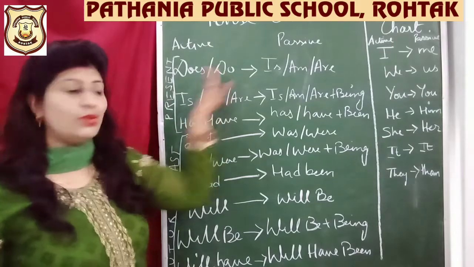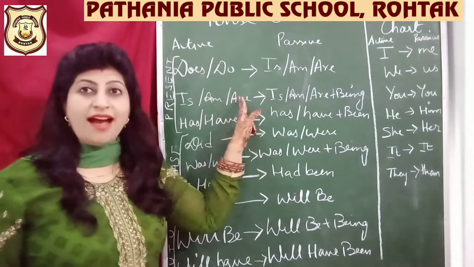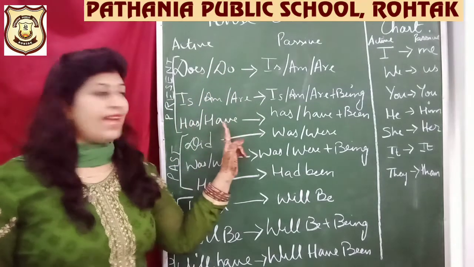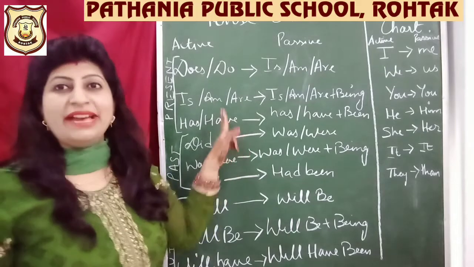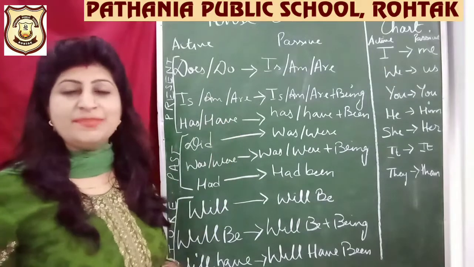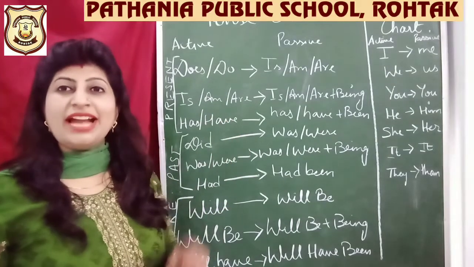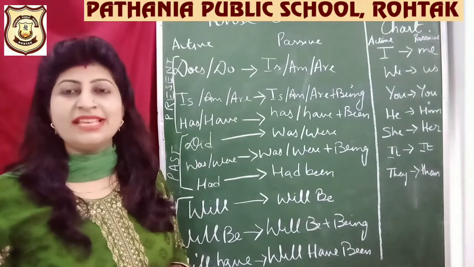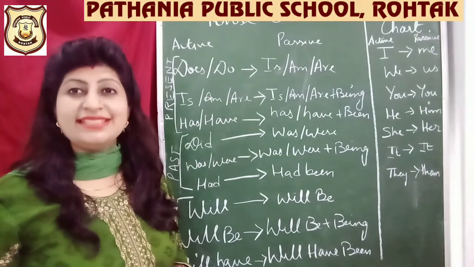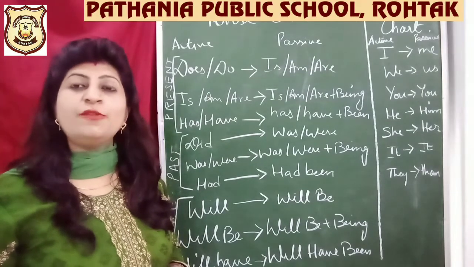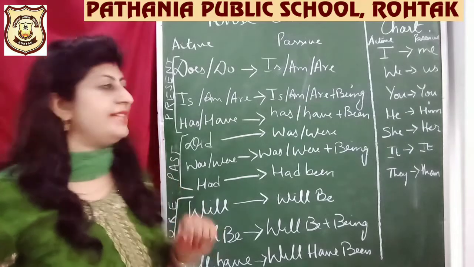Does, do, is, am, are, has, have. I'm sure by seeing these helping verbs, you recognize that you had used these helping verbs in which tense? We had used them in different forms of present tense.